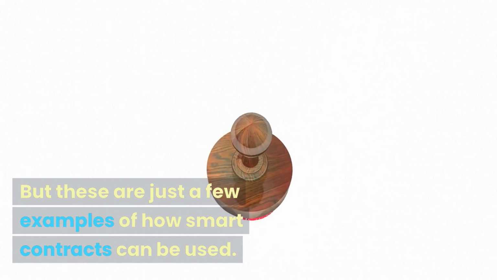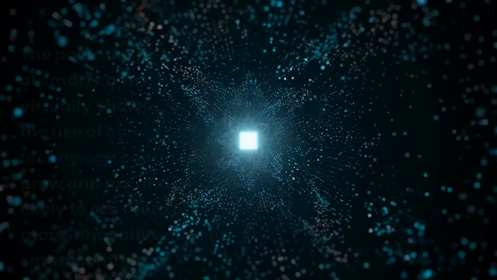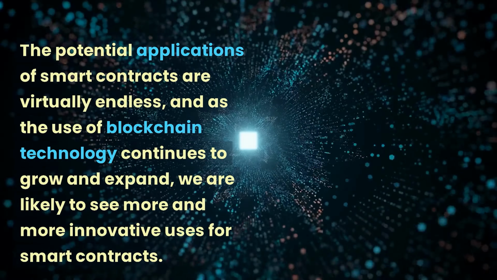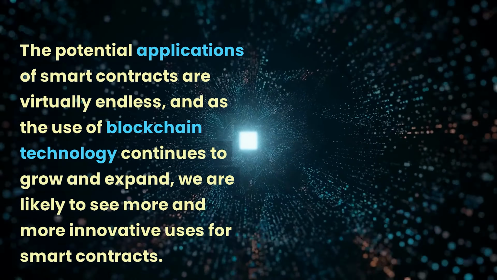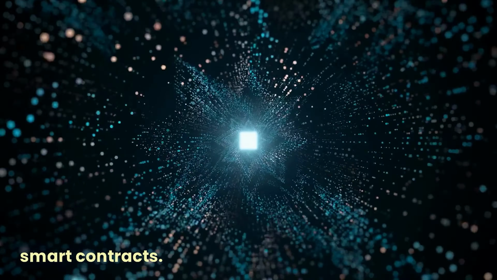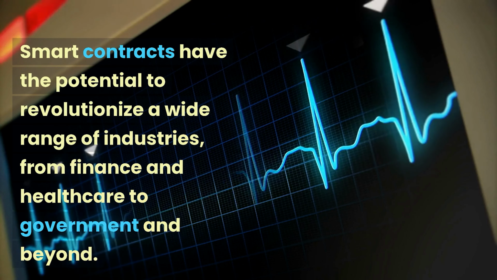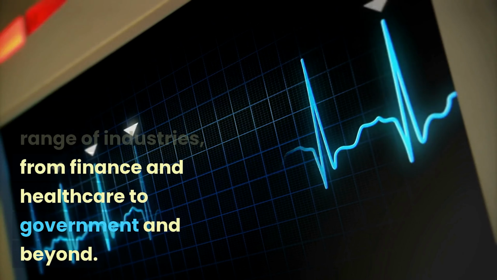But these are just a few examples of how smart contracts can be used. The potential applications of smart contracts are virtually endless, and the use of blockchain technology continues to grow and expand. We are likely to see more and more innovative uses for smart contracts. Smart contracts have the potential to revolutionize a wide range of industries, from finance and healthcare to government and beyond.